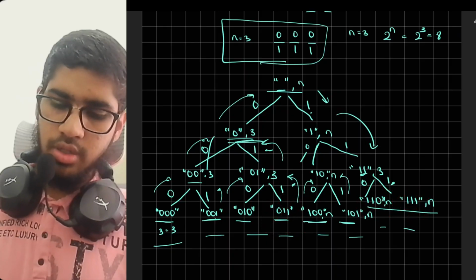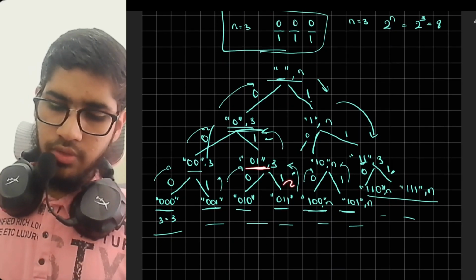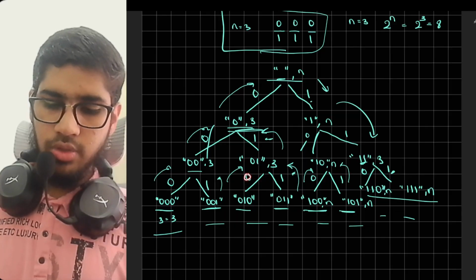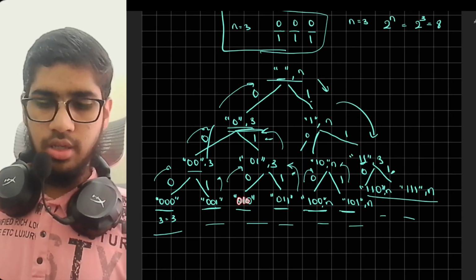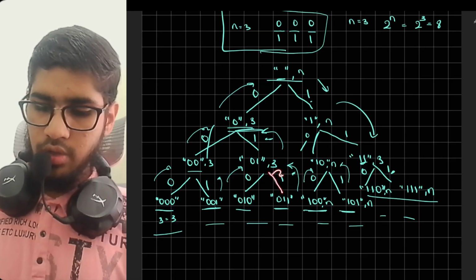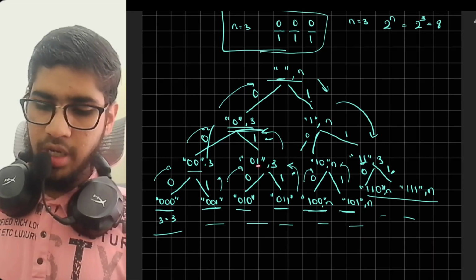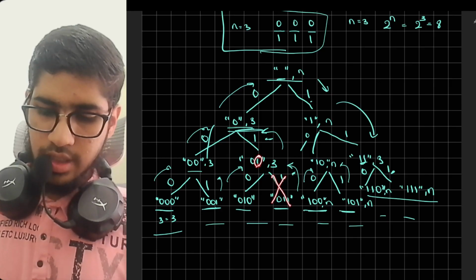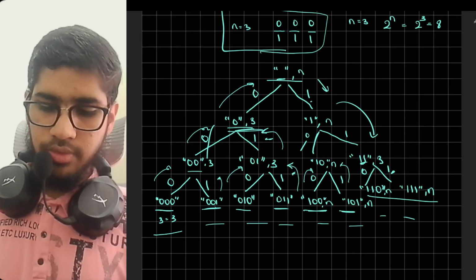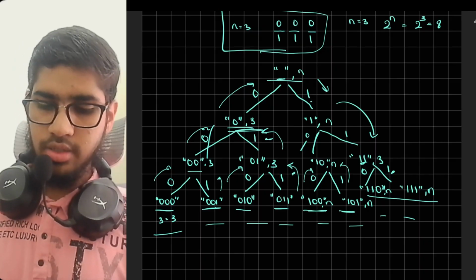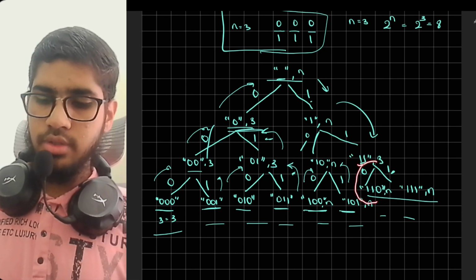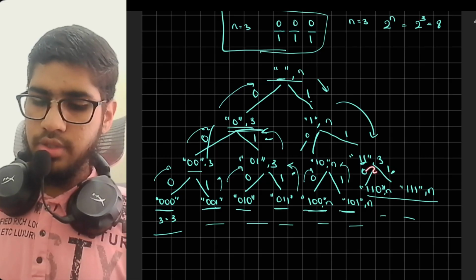Let's check. See, when we were at this level for this tree, we had 0 and 1. So here the next recursion call was 0. So we added 0, 1, 0. Okay. Now for this recursion call, we will check that if the last element that we added is 1, then we would not call this recursion call. If it is 0, then we would call this recursion call. Understanding?